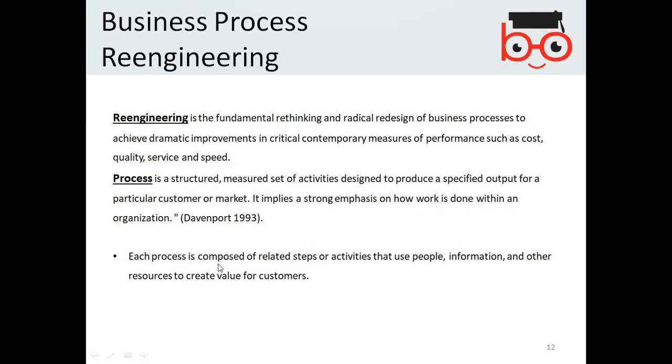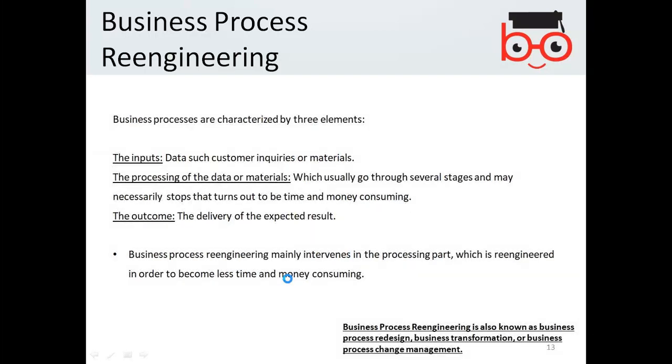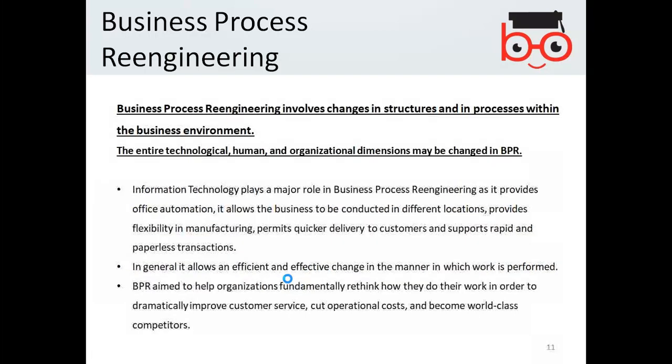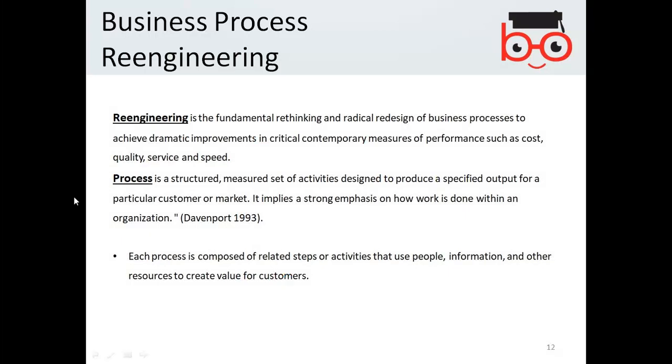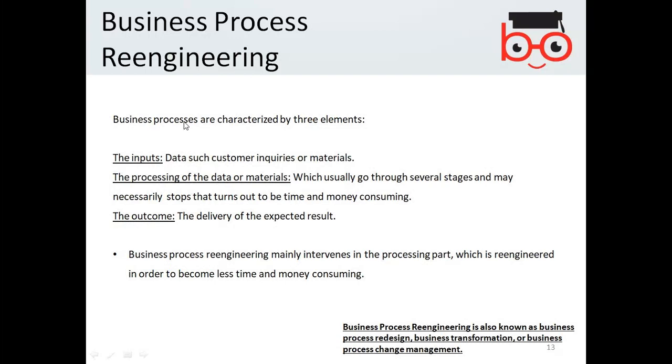Each process is composed of related steps or activities that use people, information, and other resources to create a value for customer. So, the business environment is expecting the reengineering in the process. The business processes are characterized by three elements.